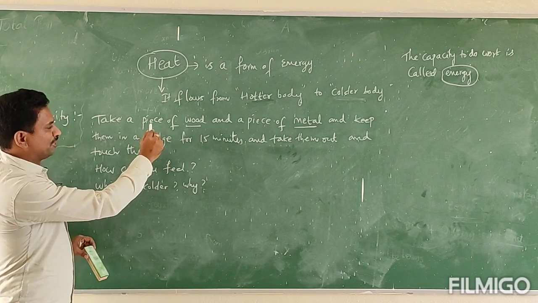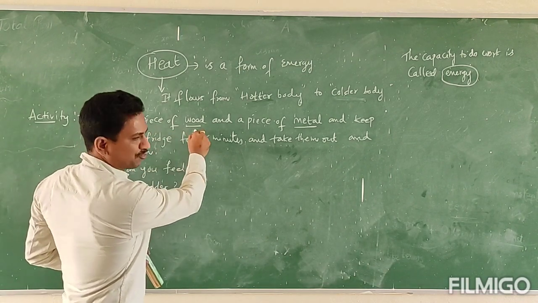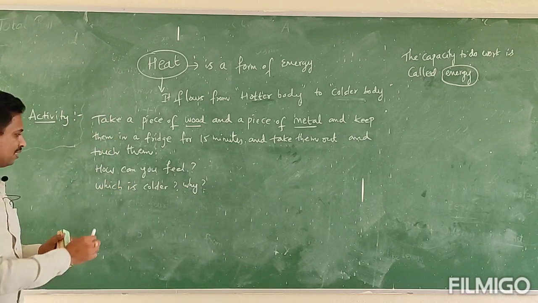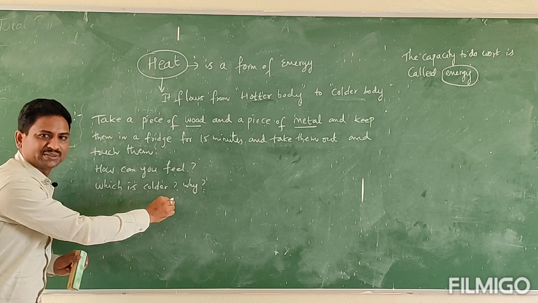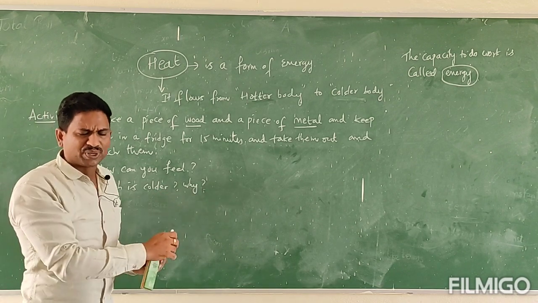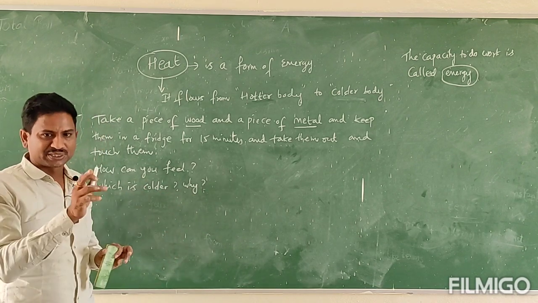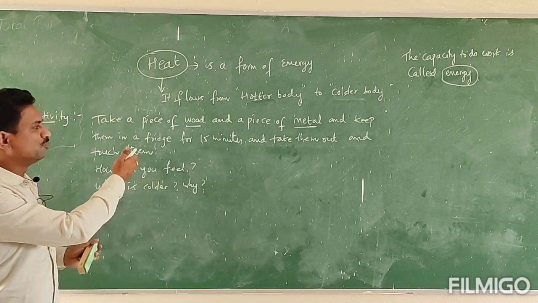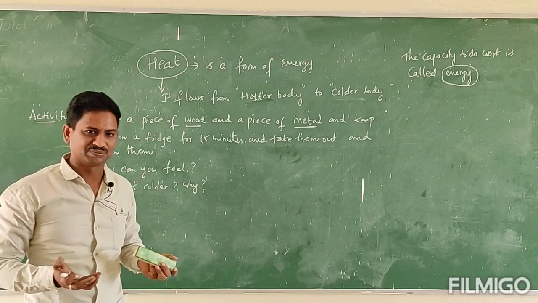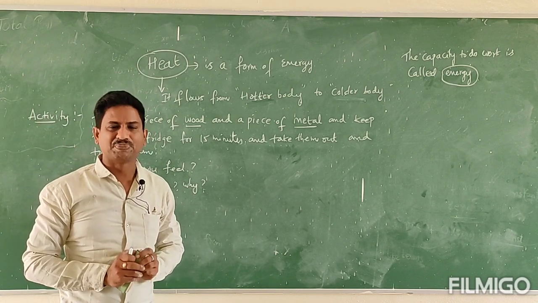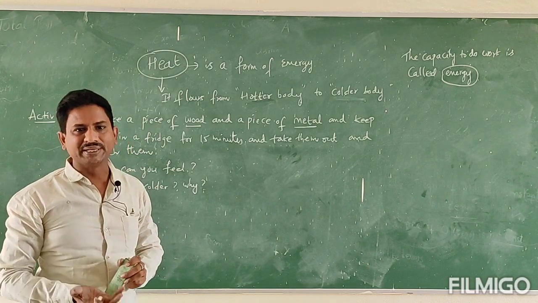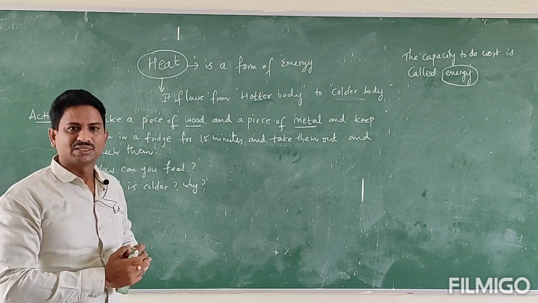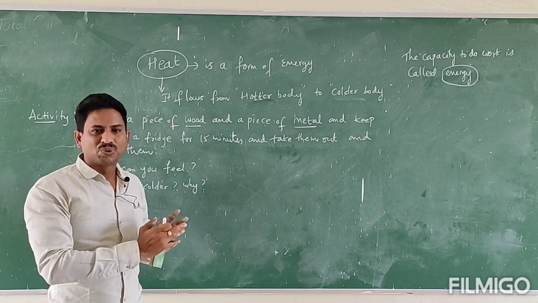Now, between these two, the piece of wood and the piece of metal kept for 15 minutes in the fridge, which is colder and why? Yes, your answer is correct. The metal piece is colder than the wooden piece. What is the reason? The same reason: the metal piece loses more heat energy than the wooden piece. Hence, the metal piece is colder.